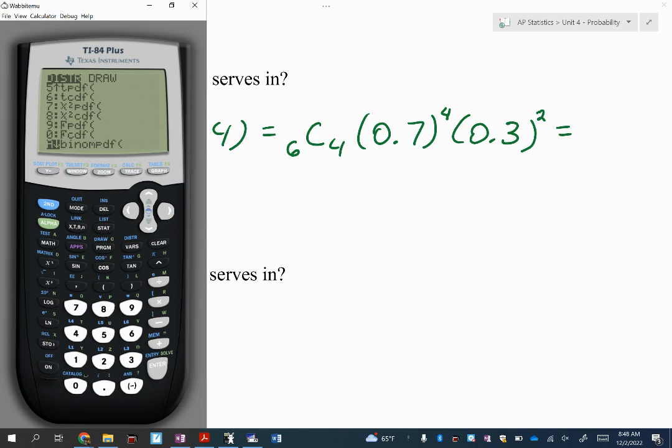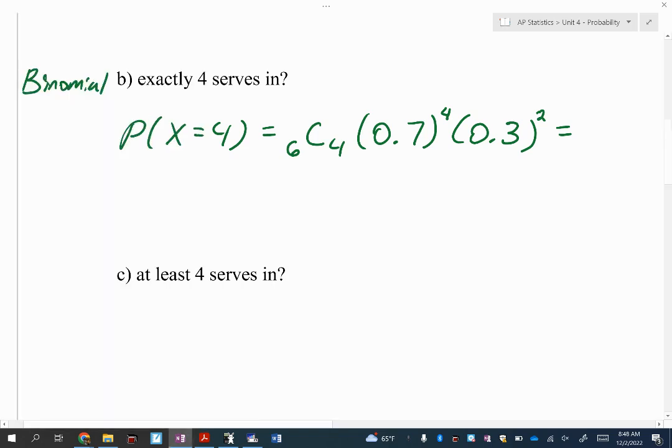Because it says exactly 4 out of 6, we're going to be doing PDF. Trials, 6. Probability of success, 0.7. How many successes? 4. Go to paste and hit enter. And we get 0.324. Questions on B?